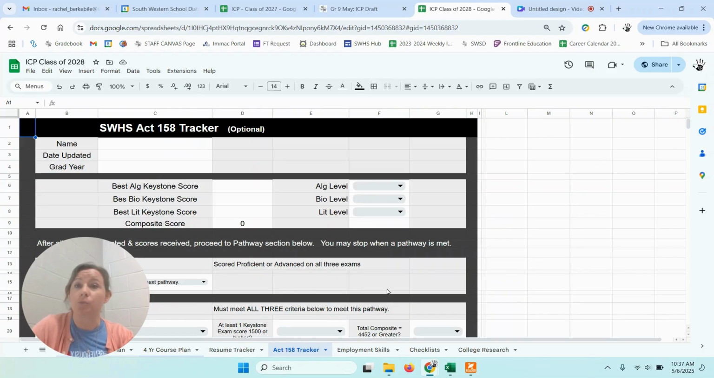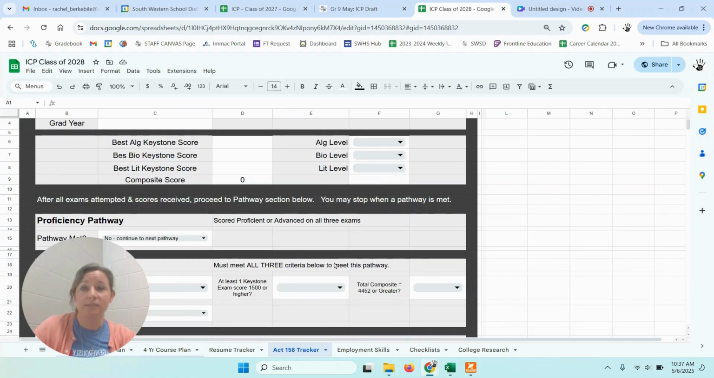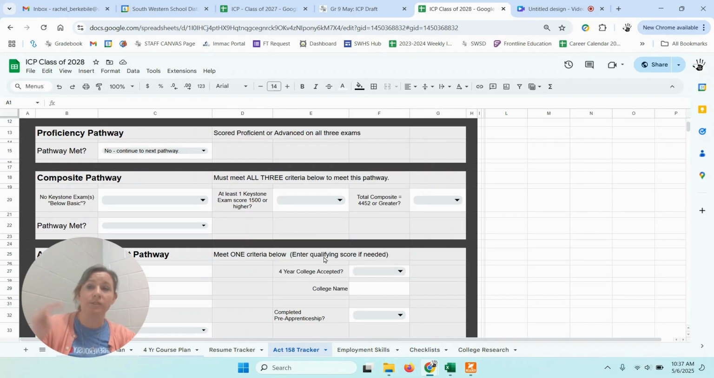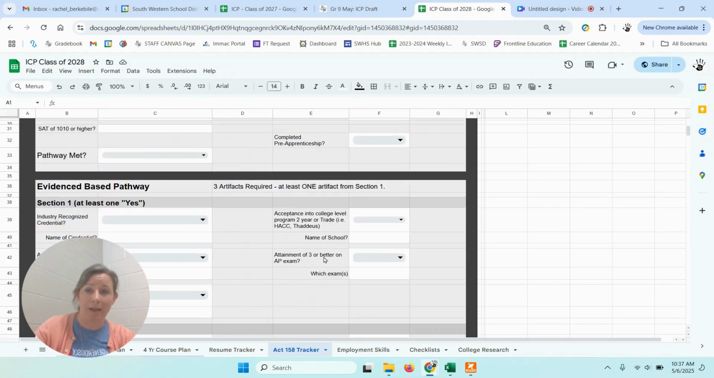There's also a special Act 158 tracker. Once you are in 11th grade and you've attempted all 3 Keystone exams, if you haven't met the proficiency pathway and you need to use one of the alternate pathways, this chart helps you walk through the steps of finding out what are those other pathways.